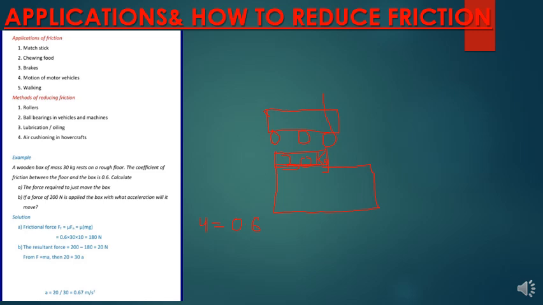Calculate the force that is required to move the box. That is number one. If a force of 200 newtons is applied to the box, what acceleration will it move? So number A, force required to move the box.